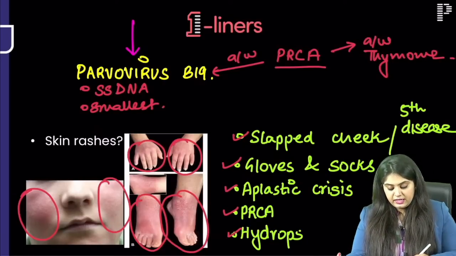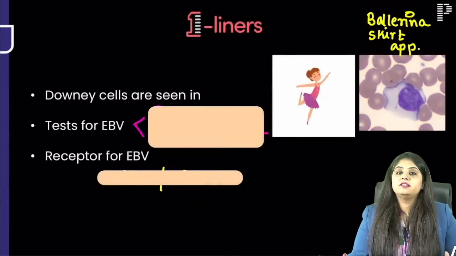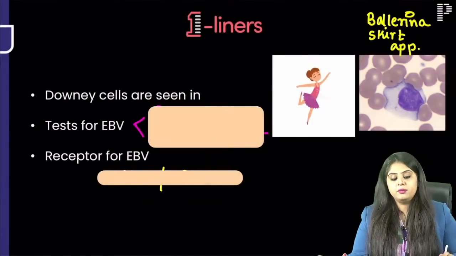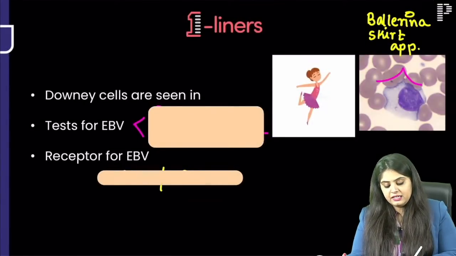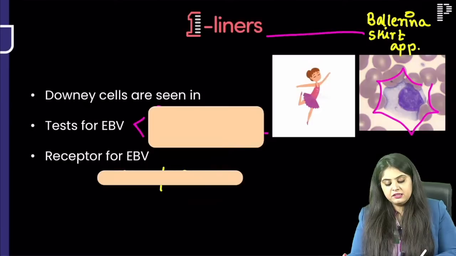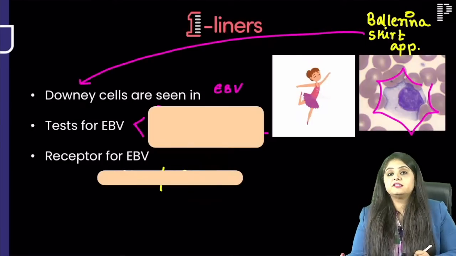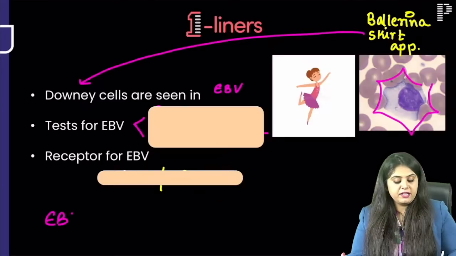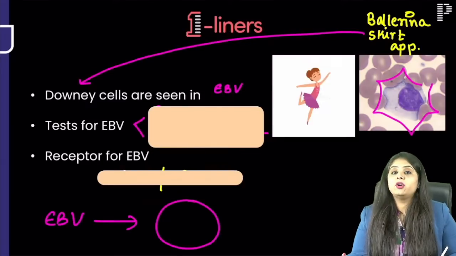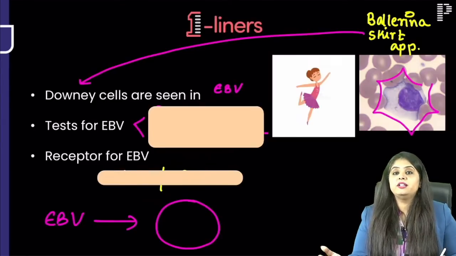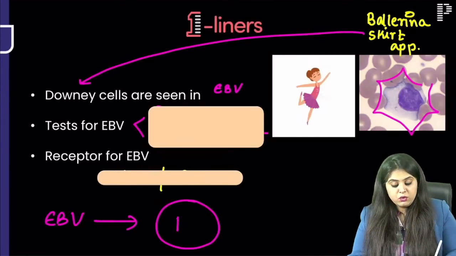Okay, can I move forward? Another expected virus that I have. As soon as I see this ballerina skirt appearance, that you see as downy cells, they are seen in Epstein-Barr virus. Epstein-Barr virus will enter which cells of the body? If it ever enters someone's body, it will go into the B cells.